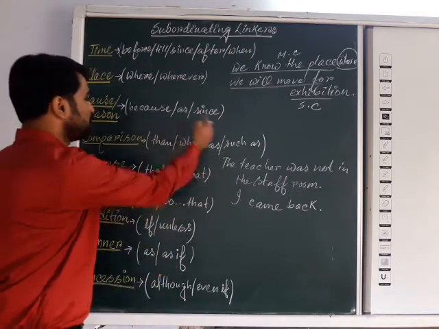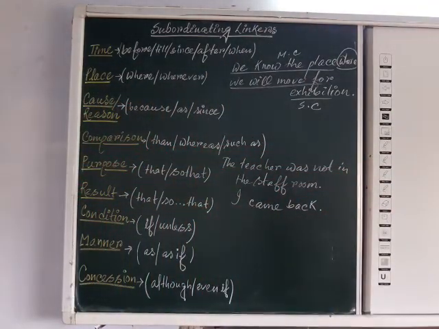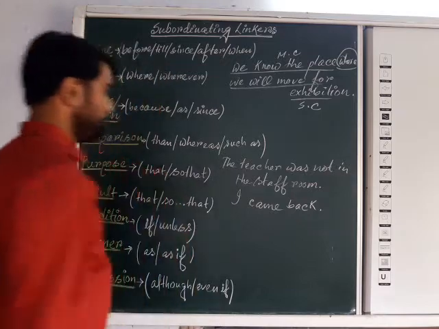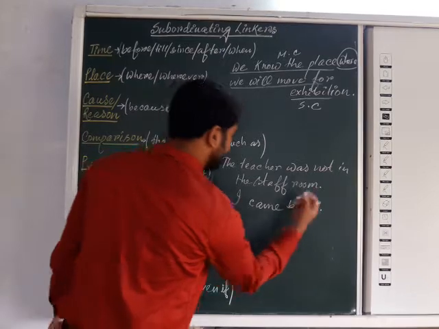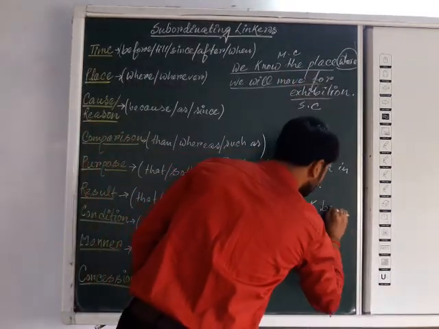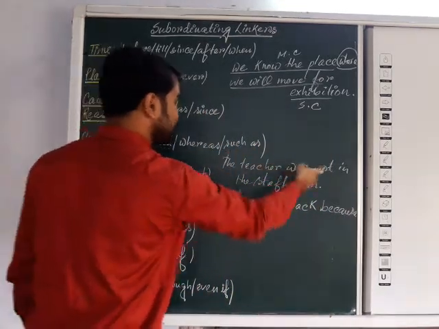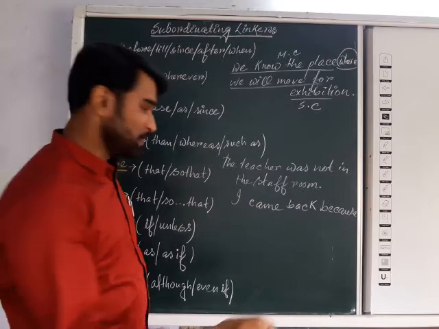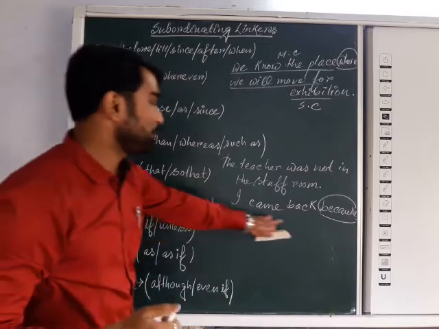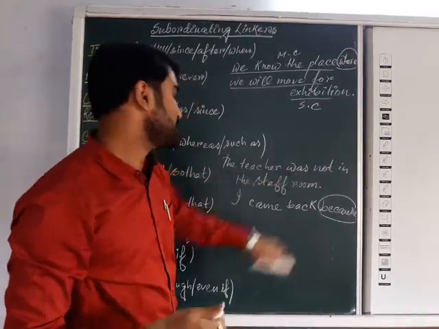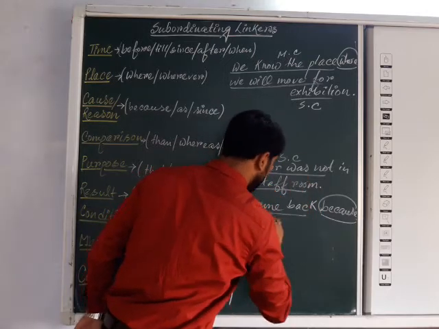Which linker may you use for joining these two sentences? Have you thought? The answer is: I came back because the teacher was not in the staff room. Because shows the reason. What is the reason? I came back. Because what? Because the teacher was not in the staff room. That is the subordinate clause, and the main clause is I came back.